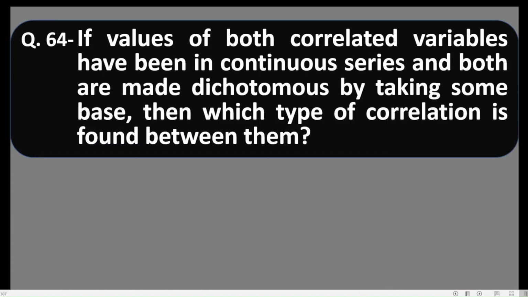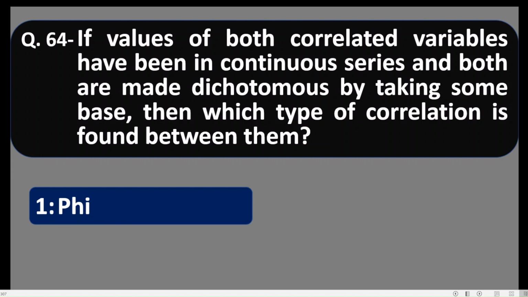Question 64. If the values of both correlated variables have been in continuous series and both are made dichotomous by taking some base, then which type of correlation is found between them? Two variables are there, both are continuous and both are divided into two parts. So which kind of correlation can be found between such two variables?